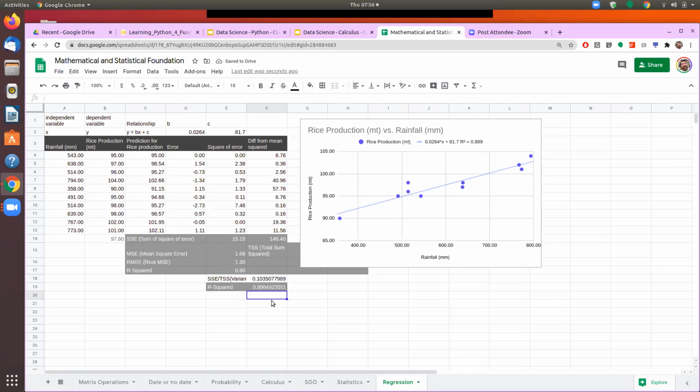So let's understand what it is that we are doing. RMSE, I suppose, would be clear to all of you. We are taking the error, and error is the difference between the prediction which I have made and the actual value. R squared is somewhat difficult to understand, so I will try that once again.